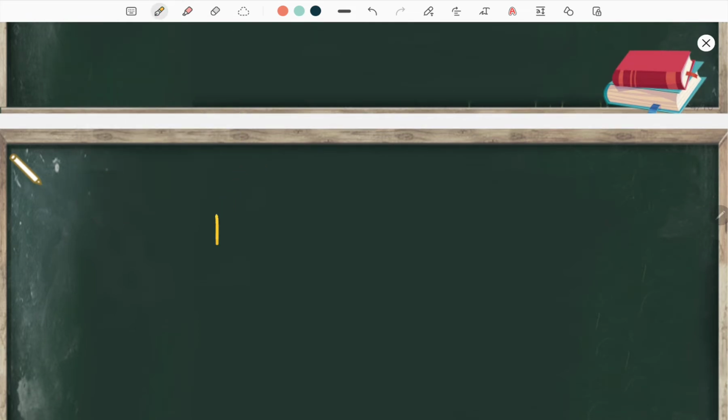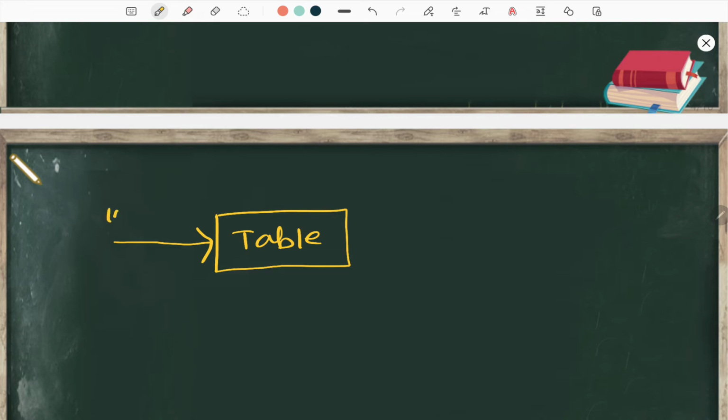All right, and sometimes you must be having these experiences, no? You have kept a table here, a table on the ground. Now if you push it, this table is not moving. Why? Because, for example, if you apply 10 Newton, this table is not moving because there is some friction with the floor. This floor will be applying some friction. So in that case, if it is not moving, this friction will also be 10 Newton.